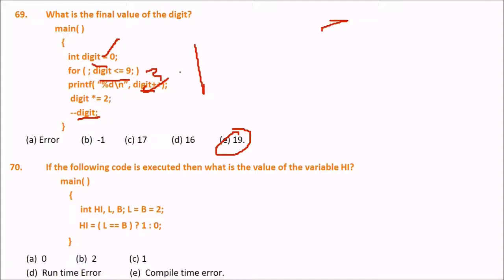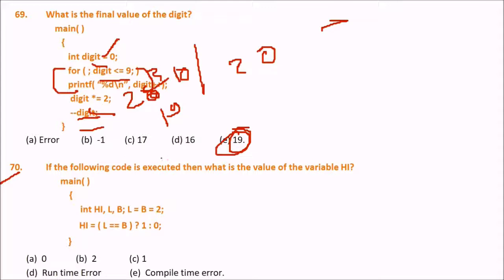After 10 iterations, digit will become 10, and 10 into 2 is 20. Decrement of 20 is 19, so the answer will be 19. Hope you got the idea, there is no problem. This will run for 10 times, 0 to 9, with digit plus plus every time, so the digit value finally will be 10 only. 10 into 2 is 20, minus 1 is 19.